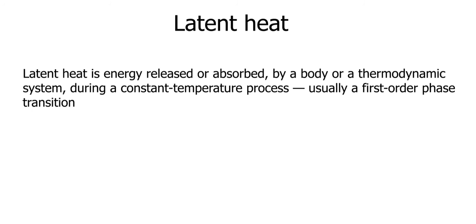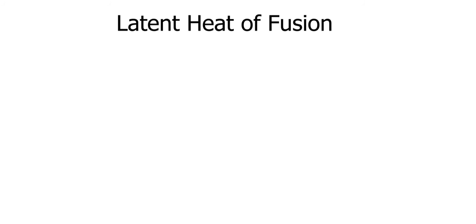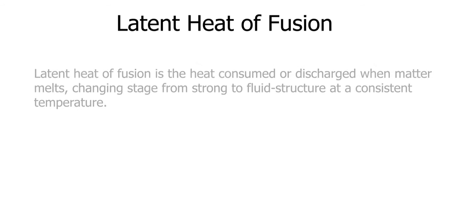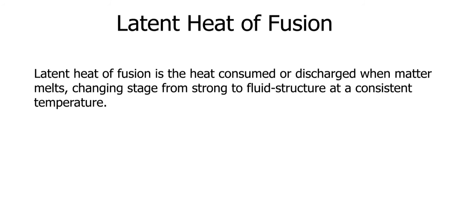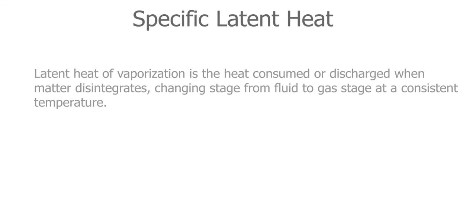So, what is latent heat? Latent heat is energy in hidden form which is supplied or extracted to change the state of a substance without changing its temperature. For example, when we want to change a substance from one state to another, but we don't want to change its temperature. Let us discuss some of the different types of latent heat. Latent heat of fusion is the heat consumed or discharged when matter melts. Latent heat of vaporization is the heat consumed or discharged when matter changes state from liquid to gas at a constant temperature.